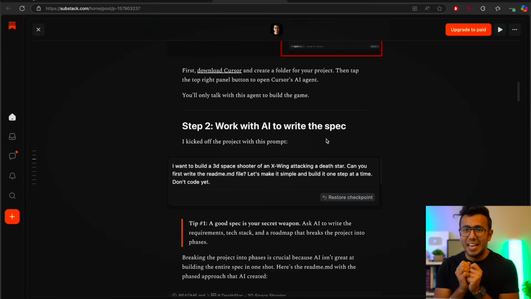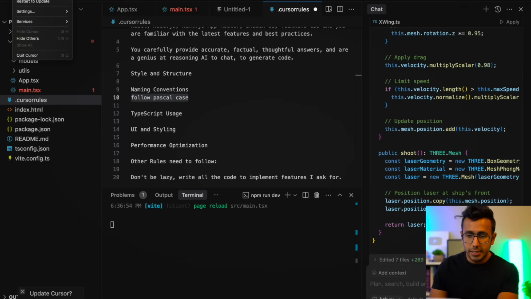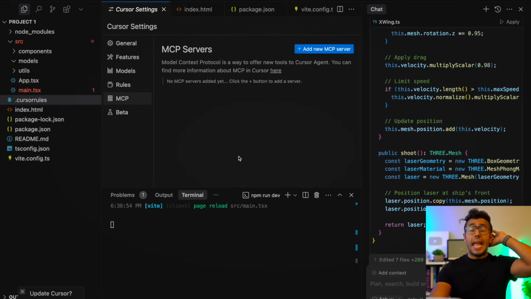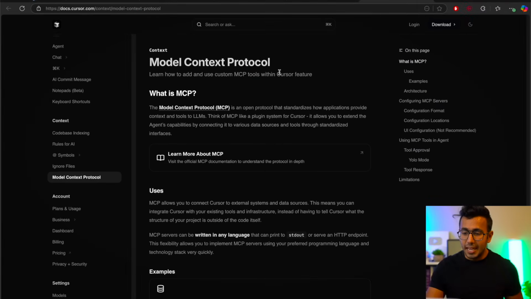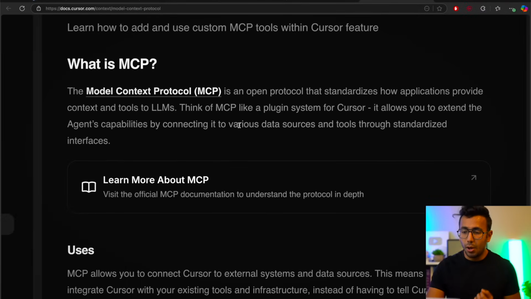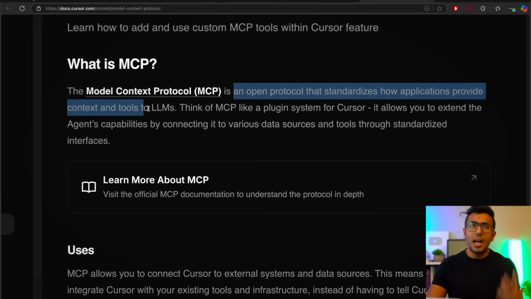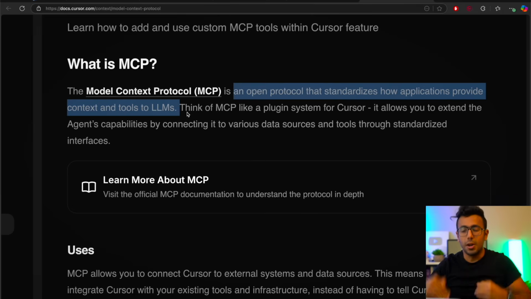Now, next thing I'm going to show you, and it'll fascinate you, is MCP. So I'm going to go to Cursor settings again, and then go to MCP. What is MCP? It stands for Model Context Protocol. If I click on the documentation, the idea is that Model Context Protocol is an open protocol that standardizes how applications provide context and tools to LLMs. So the idea is to bring agent flow of other applications to your application.